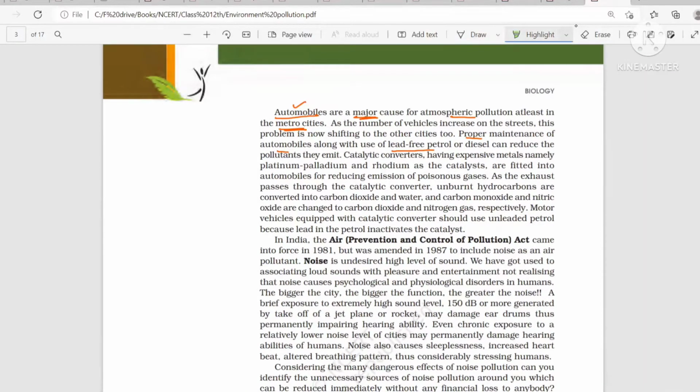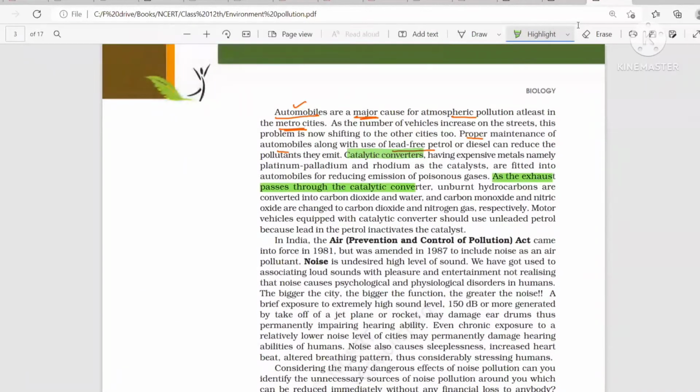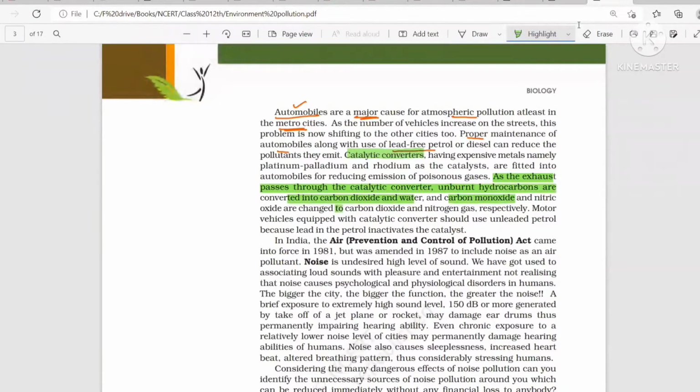And the main thing is this: if we are trying to use a catalytic converter, then the exhaust which the engine releases should not contain any harmful gases. Because when the exhaust passes through the catalytic converter, it converts unburnt hydrocarbons into carbon dioxide and water, converts carbon monoxide to carbon dioxide, and nitric oxide to nitrogen gas.